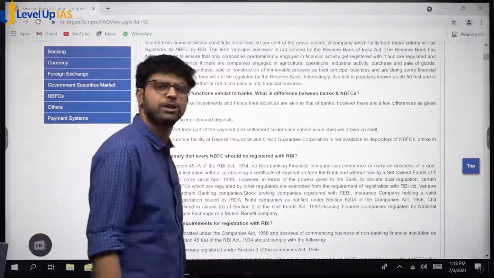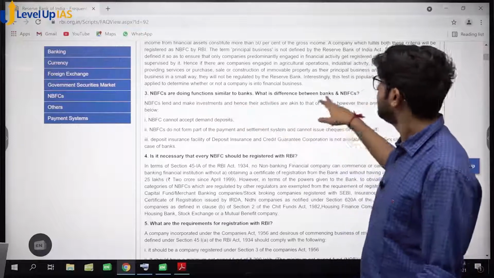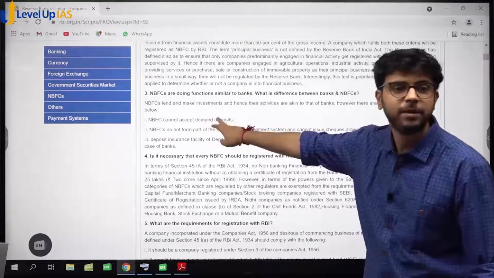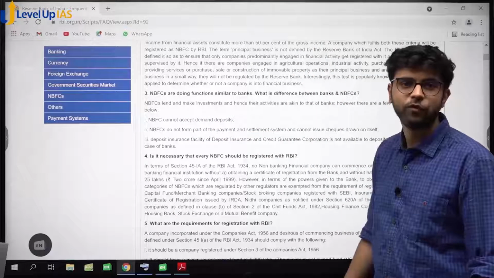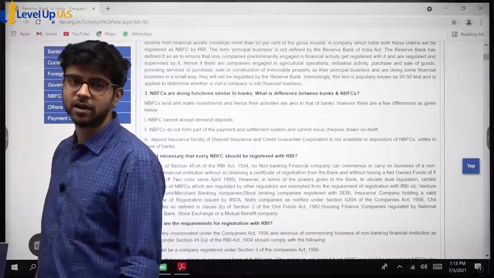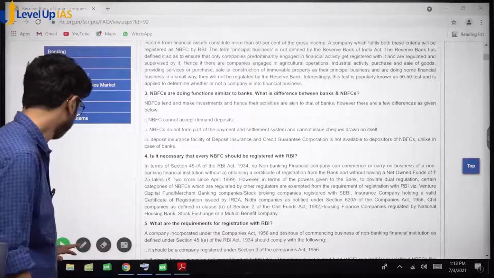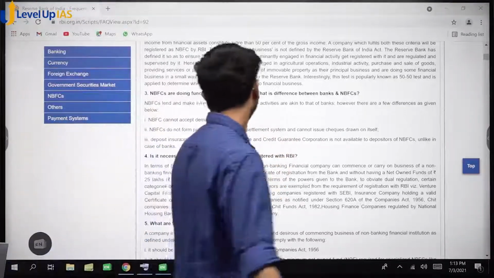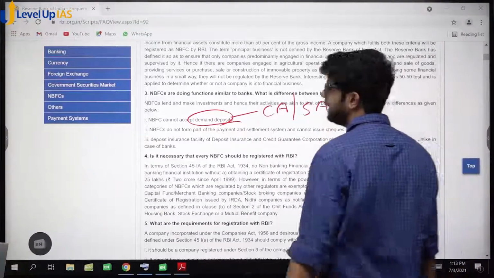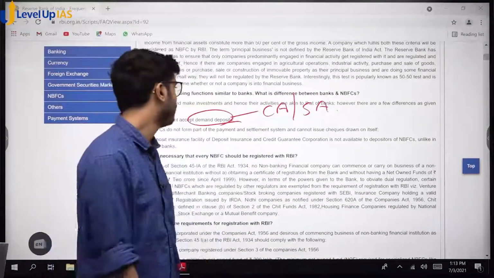Now I want this. This is very important, most important part. Read this. What is the difference between banks and NBFCs? NBFCs cannot accept demand deposits. मतलब, what is demand deposits? Have we seen demand deposits somewhere? Have we seen demand liabilities somewhere? What is demand deposits? Deposits that you can withdraw on demand, current account, savings account. Okay, in banking terms it is called as CASA, current account, savings account.